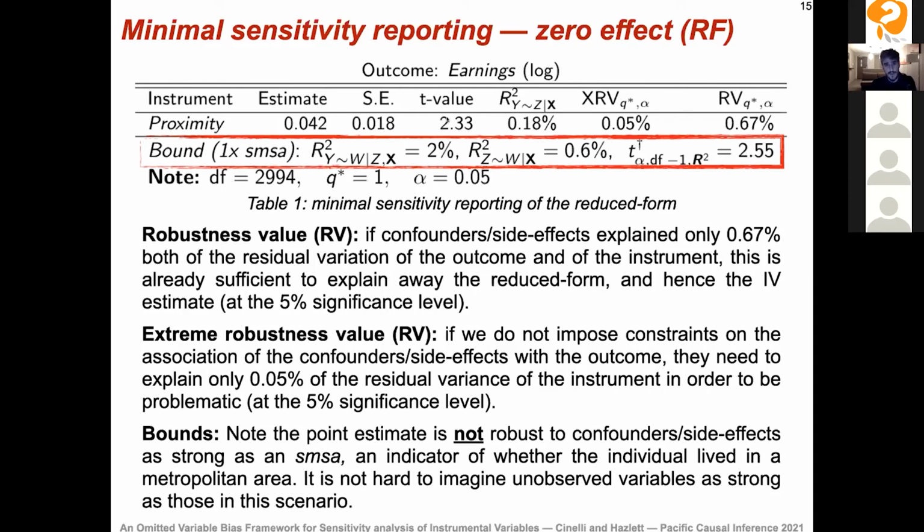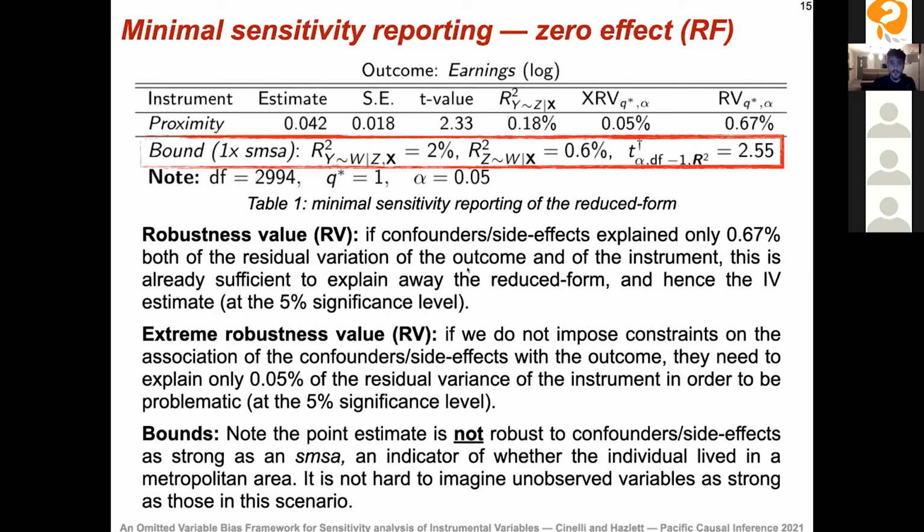So now if we check our original t-value, we see that it's lower than the new critical threshold. The critical threshold was 1.96, and it's larger now because we're considering systematic biases. So we conclude that omitted variables as strong as SMSA would be sufficient to explain away our estimate, okay?